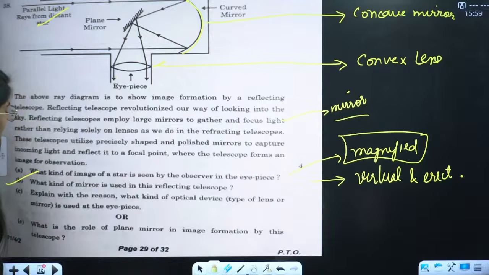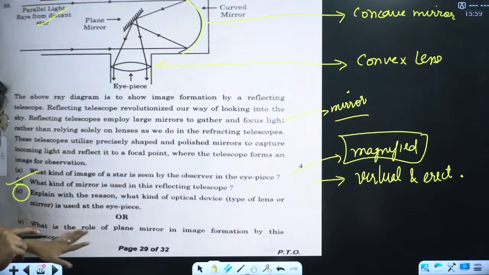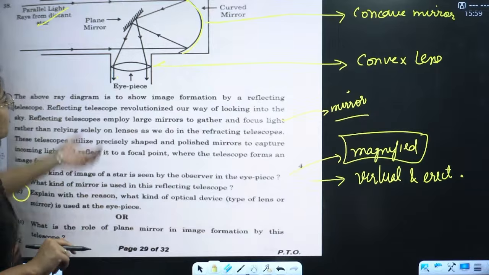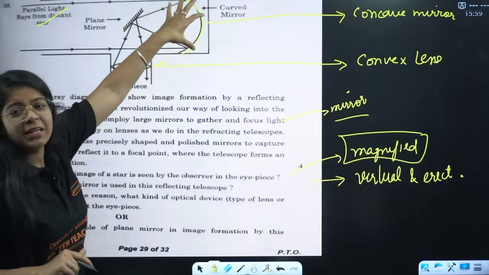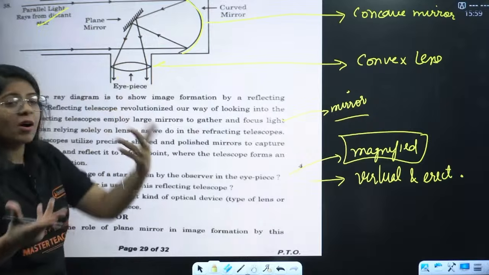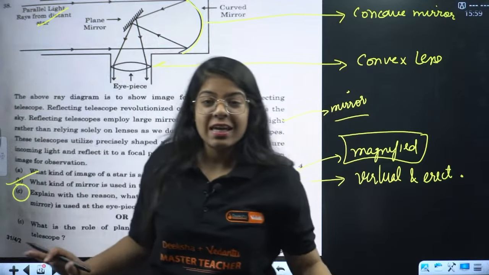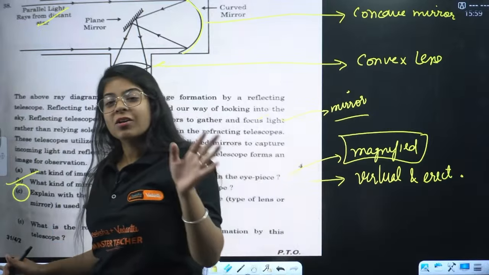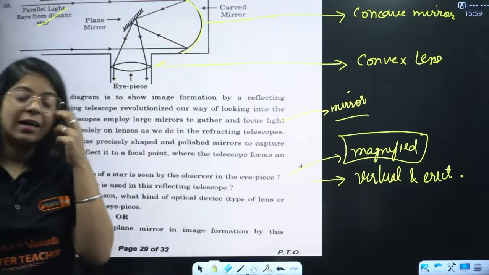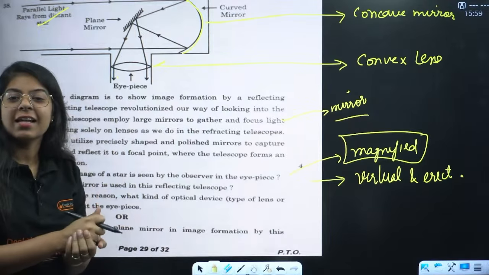Okay, done. And I am guessing that a lot of you must not have attempted it. So what is the role of the plane mirror in image formation? Now you can clearly see, it takes all the reflected rays and guides them towards the eyepiece. That is it. Whatever you are seeing, you have to write that down. We studied this again and again in the class, right?